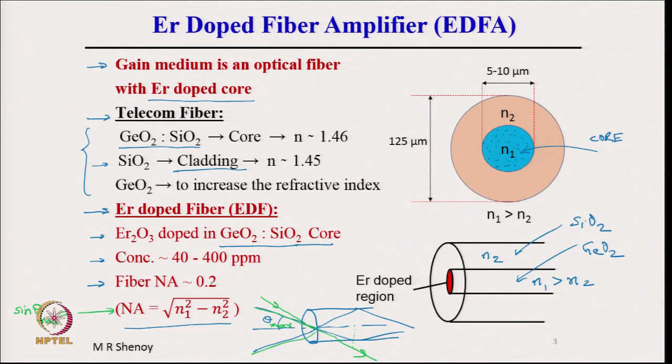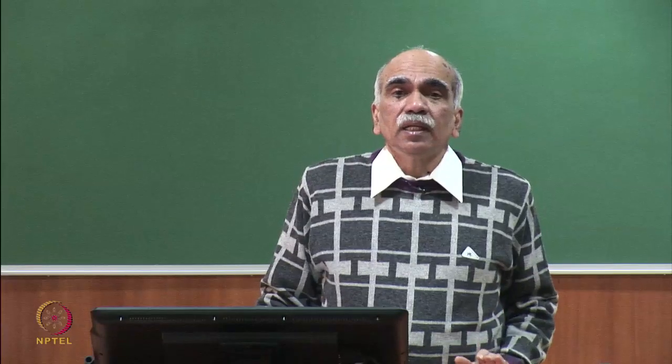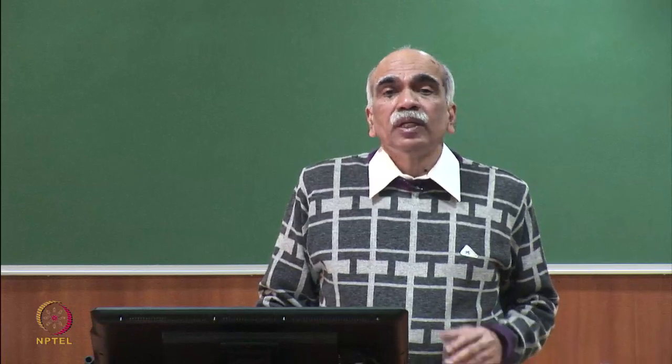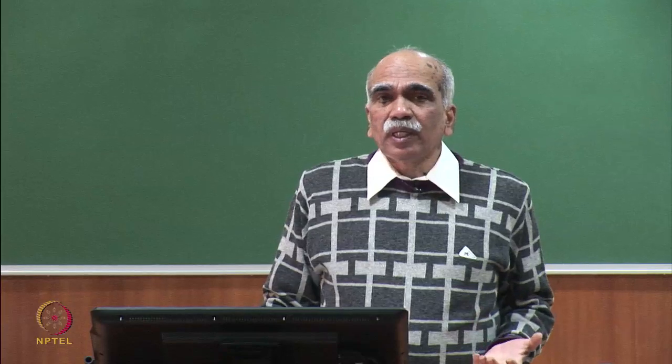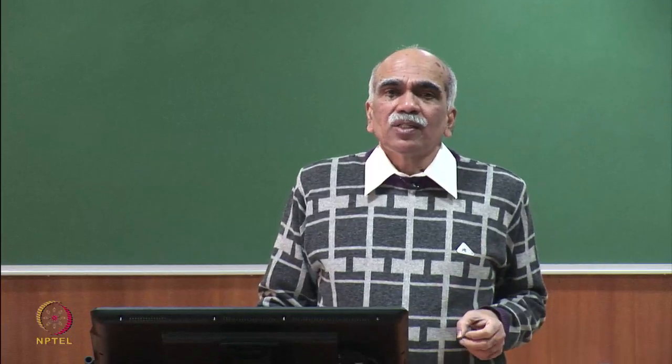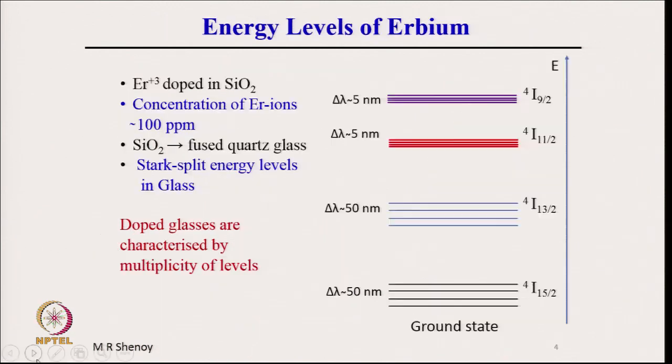These are some of the specifications of the fiber. The important point is that the core of a standard telecom fiber can be doped at the time of fabrication, not after fabrication. So, before fabrication the fiber can be doped by erbium ions. All right. The energy levels of erbium.